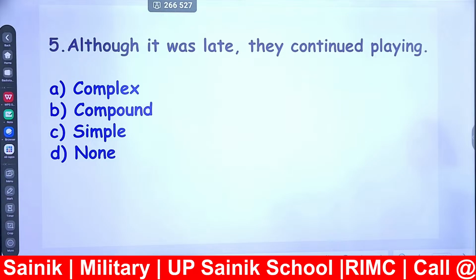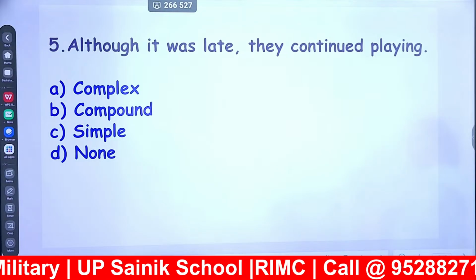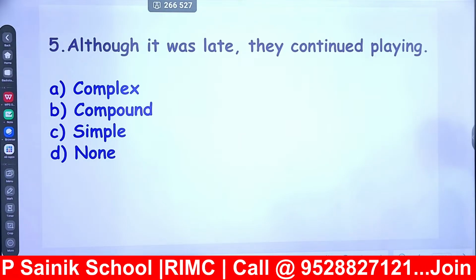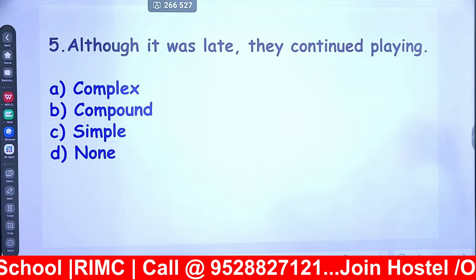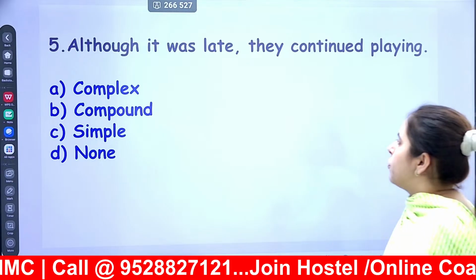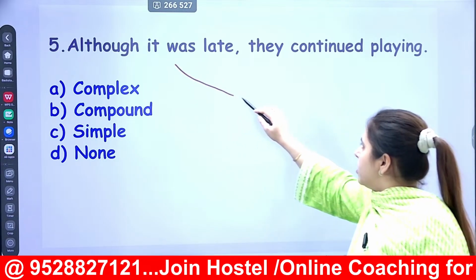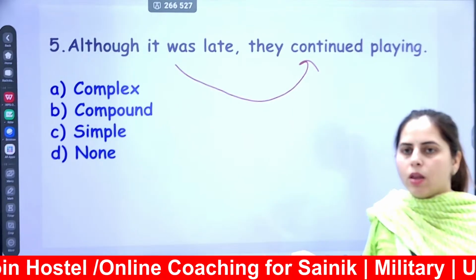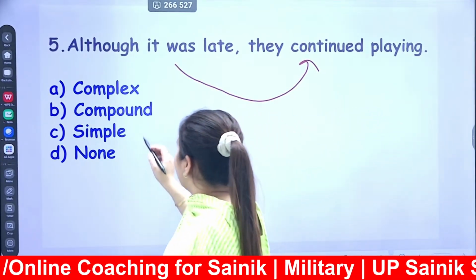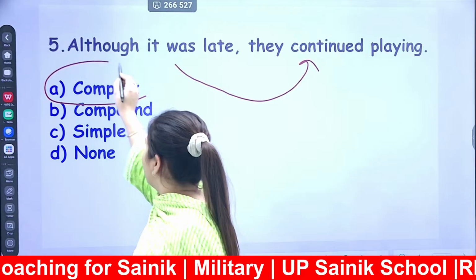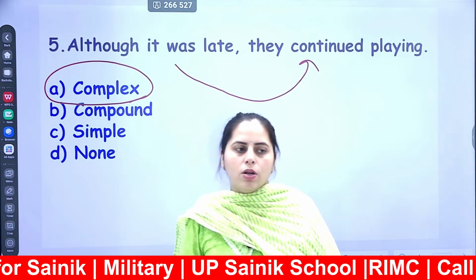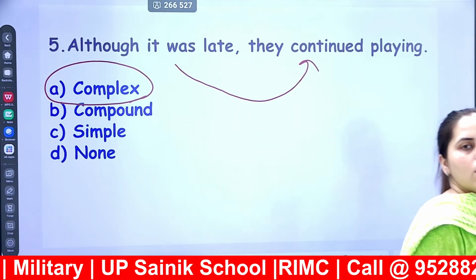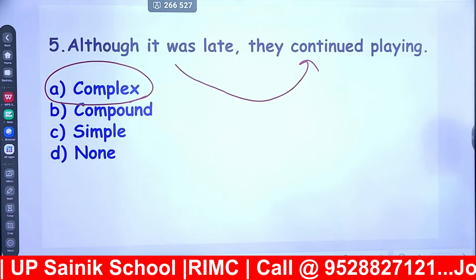Although it was late, they continued playing. Your first part of the sentence is depending upon the second part. One is dependent, another one is independent. Your nature of sentence is of complex type. So here your answer is complex sentence. Okay?